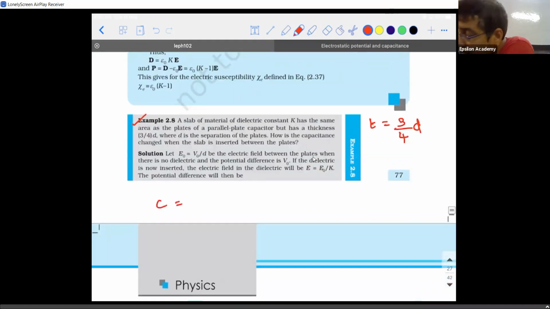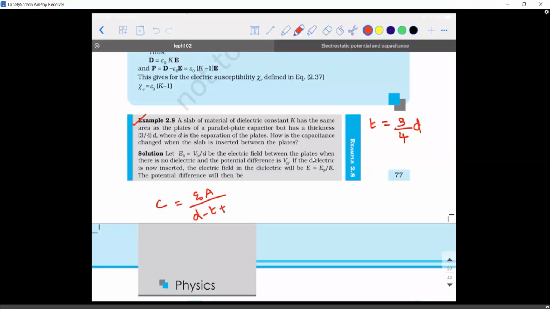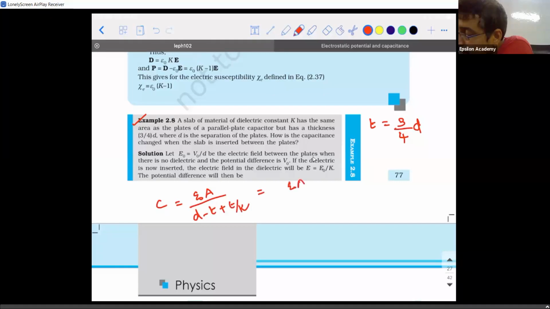C is equal to epsilon naught A divided by D minus T plus T by K. So it will be epsilon naught A divided by D minus T, which is 3 by 4 times D, plus this T, also 3 by 4 times D, divided by K. So how much are you going to get?